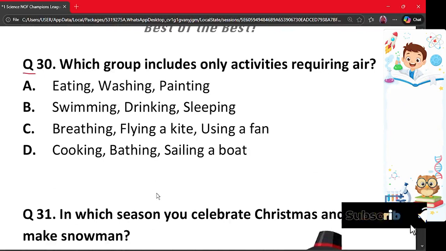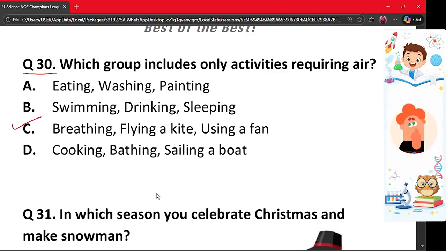Question number 30. Which group includes only activities requiring air? A. Eating, washing, painting. B. Swimming, drinking and sleeping. C. Breathing, flying a kite and using a fan. And option D says cooking, bathing and sailing a boat. The correct option is option C. Breathing, flying a kite and using a fan all need air to work properly. Therefore option C is the correct option.